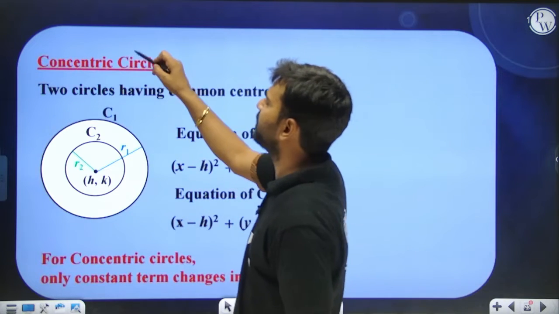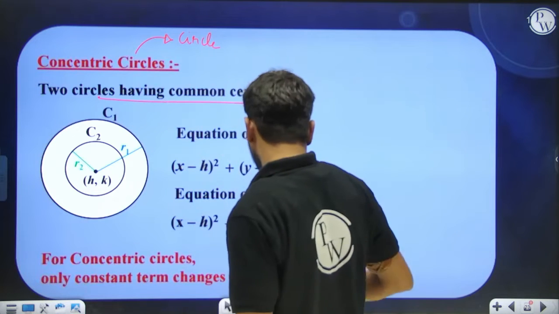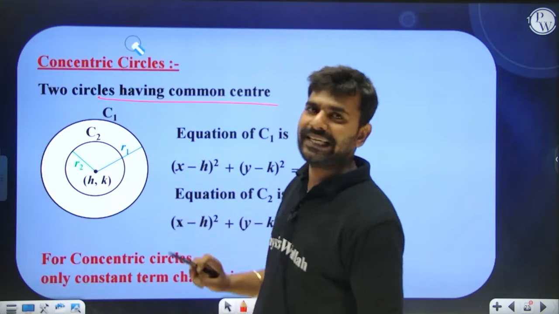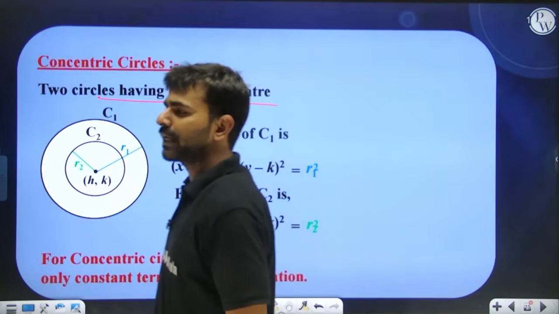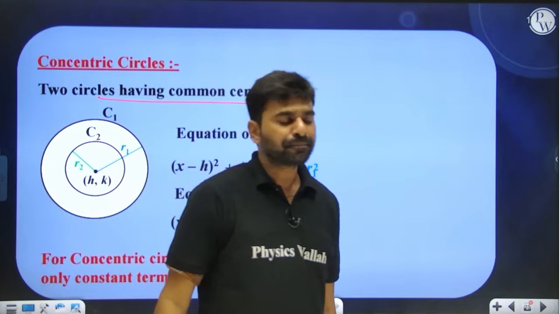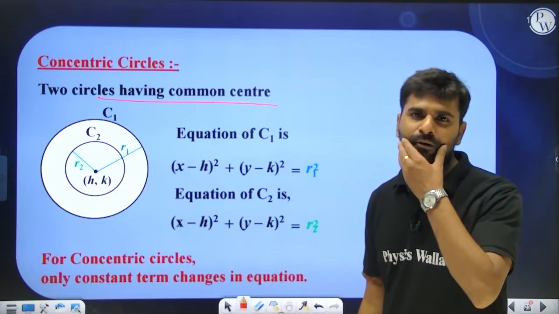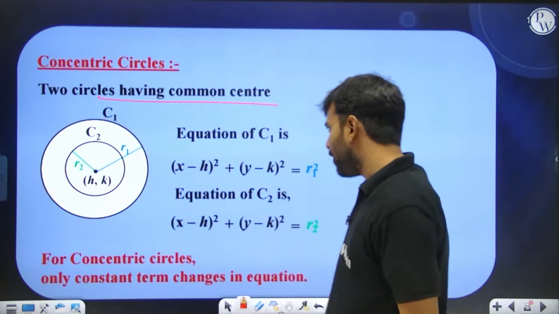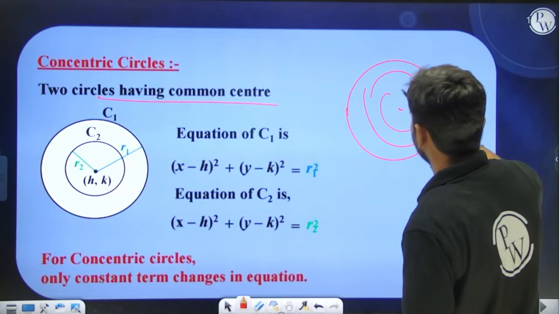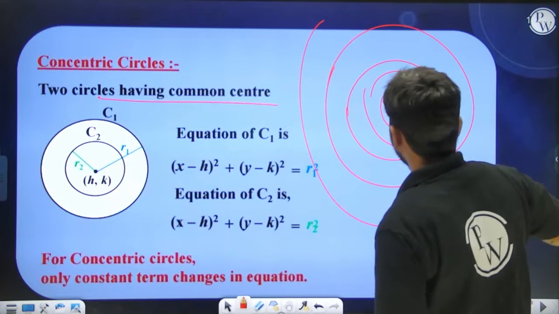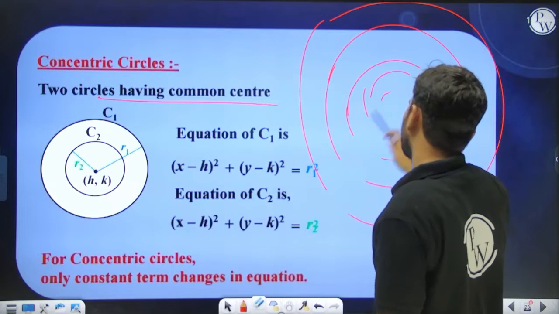Concentric circles means circles having the same center, a common center. If there are two circles whose centers are the same, we call those circles concentric circles. Let's say a circle having center (h, k) is given to me, and we need to write down concentric circles to that. How many circles can have the same center? Infinite, isn't it? An infinite number of circles can have the same center. Yes or no? Everyone, do let me know.